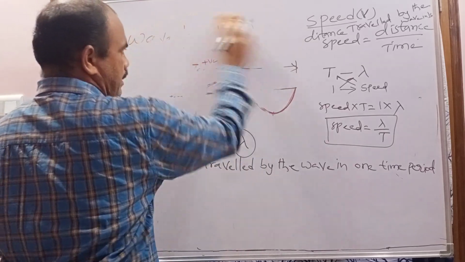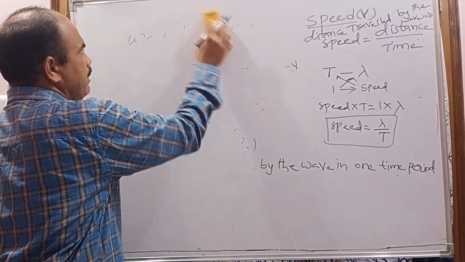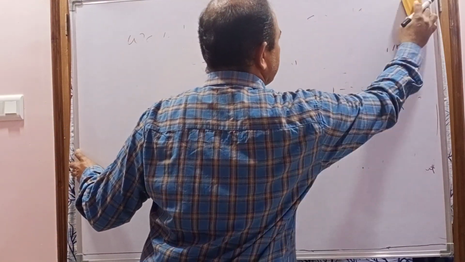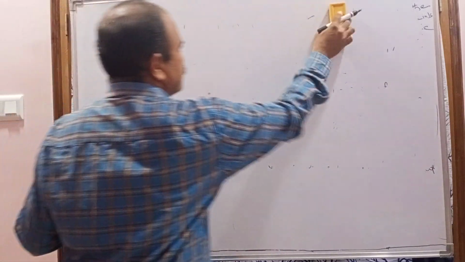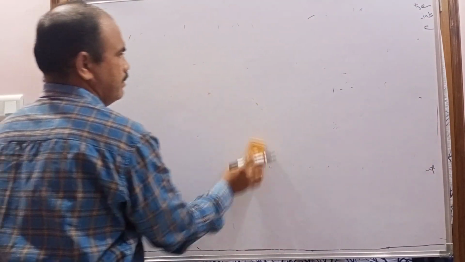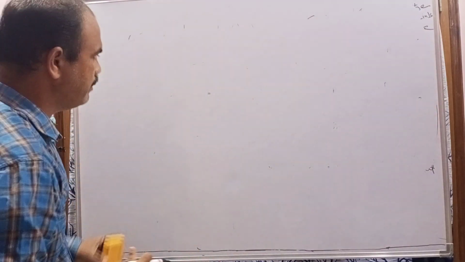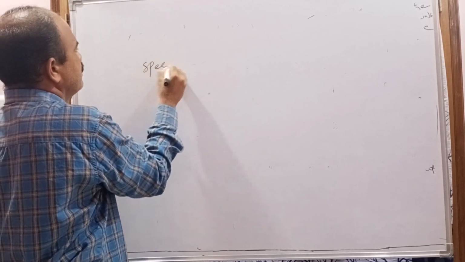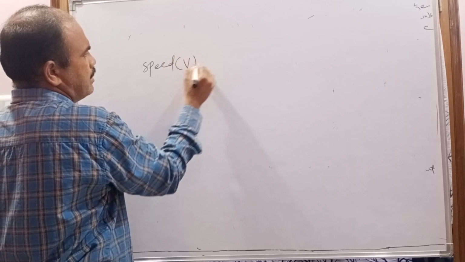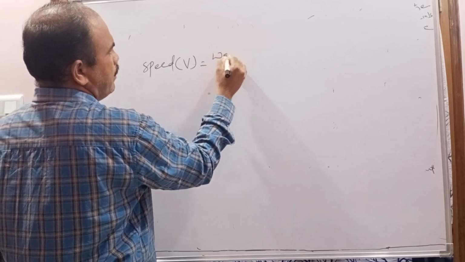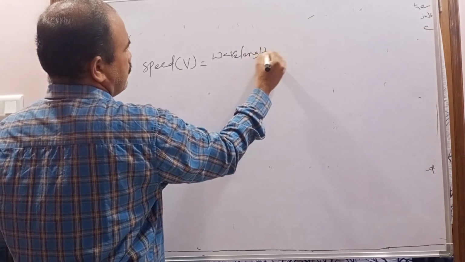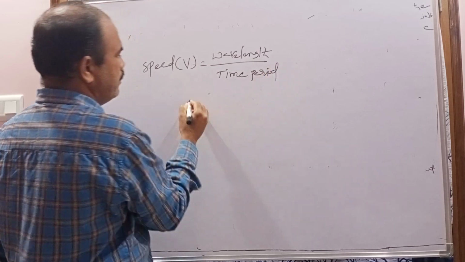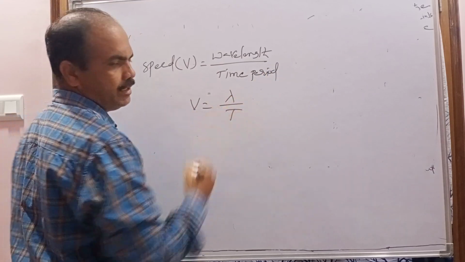So what I explained so far? I explained about the speed and wavelength. So what is the formula of the speed of the wave? It may also be called velocity sometimes. Speed, V is equal to, what is the formula? Wavelength by time period. V is equal to lambda by T.